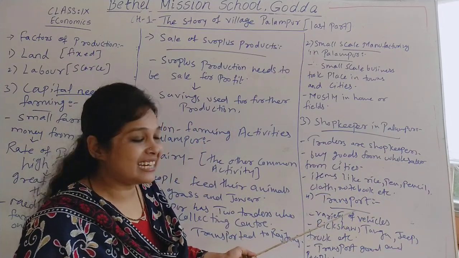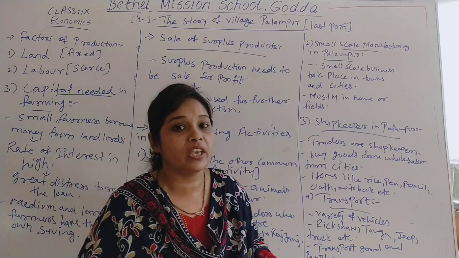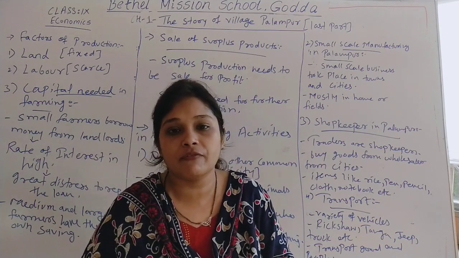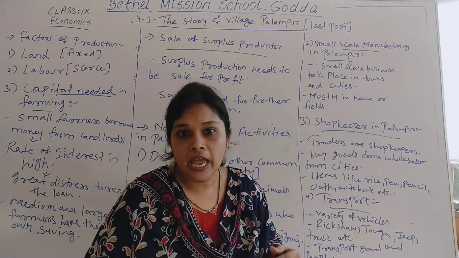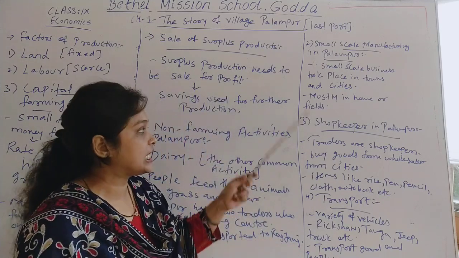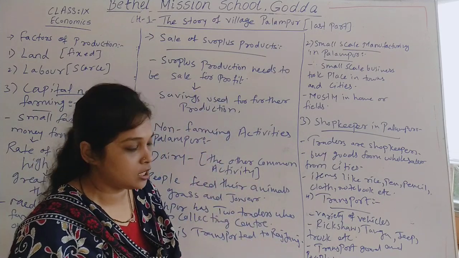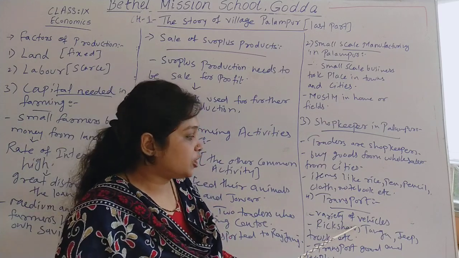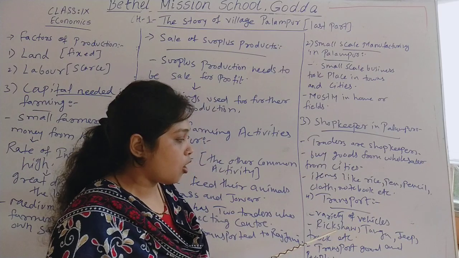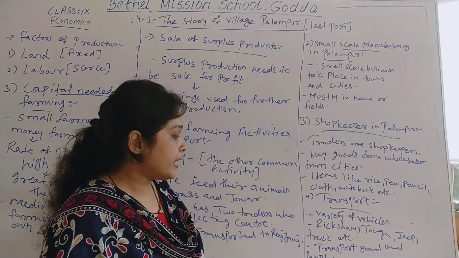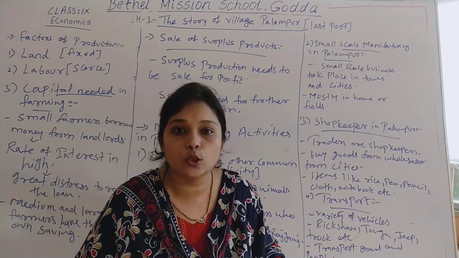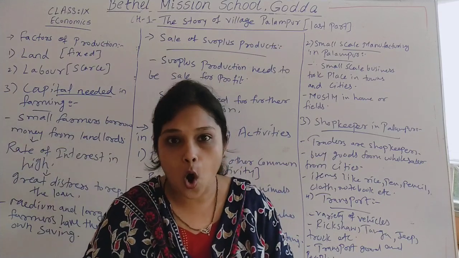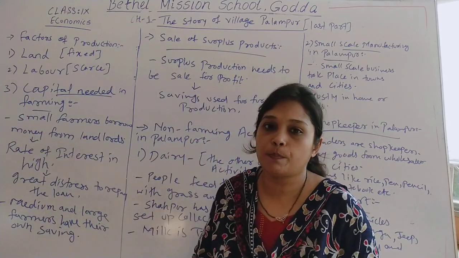Okay. And lastly, we have seen before also that village Palampur is a very well developed village which has very good transport facilities, and because of the transport facilities all these activities are possible. So in Palampur there are varieties of vehicles like rickshaw, tanga, jeep, truck or tractors, etc. And these vehicles are used to transport goods and people from one place to another. So all this is about the village Palampur.